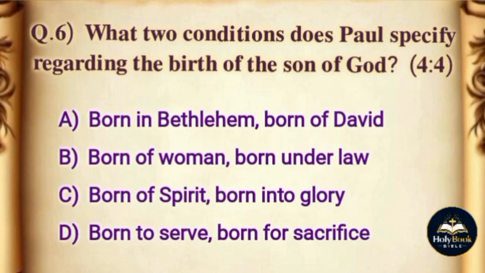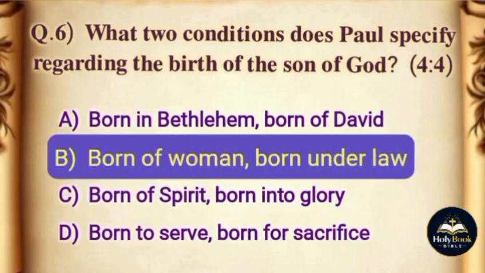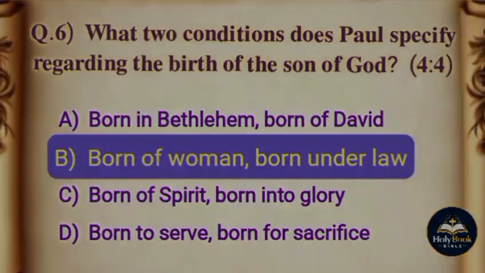Question. What two conditions does Paul specify regarding the birth of the Son of God? Options: A. Born in Bethlehem, born of David, B. Born of woman, born under law, C. Born of Spirit, born into glory, D. Born to serve, born for sacrifice. The correct answer is option B. Born of woman, born under law.